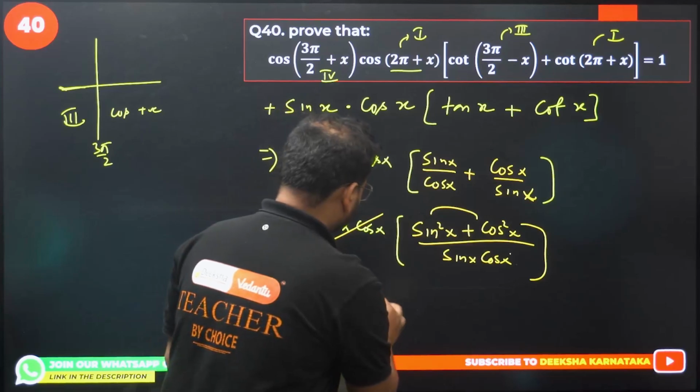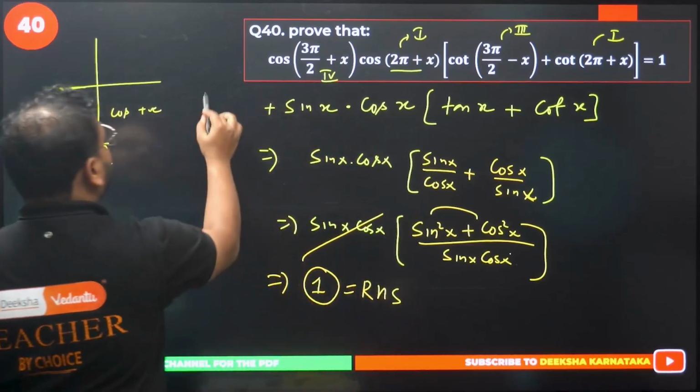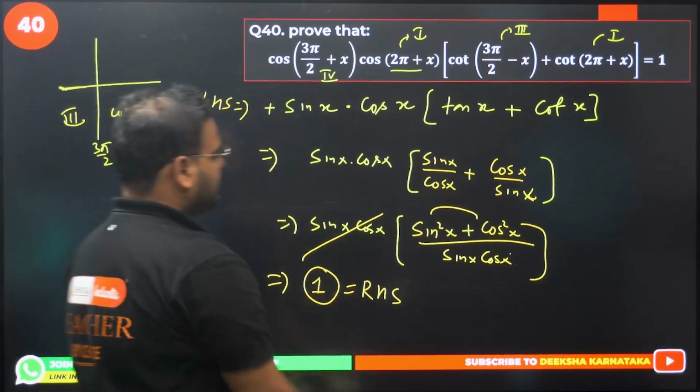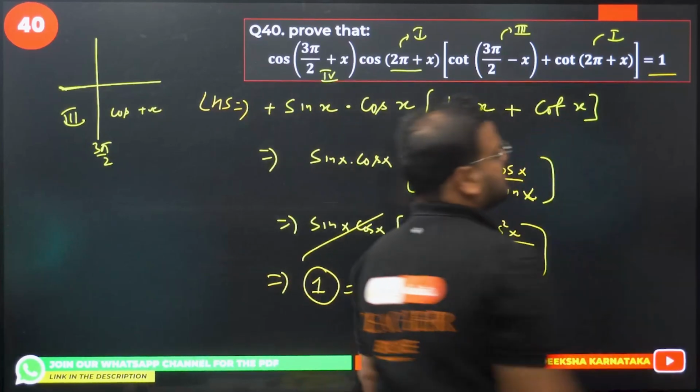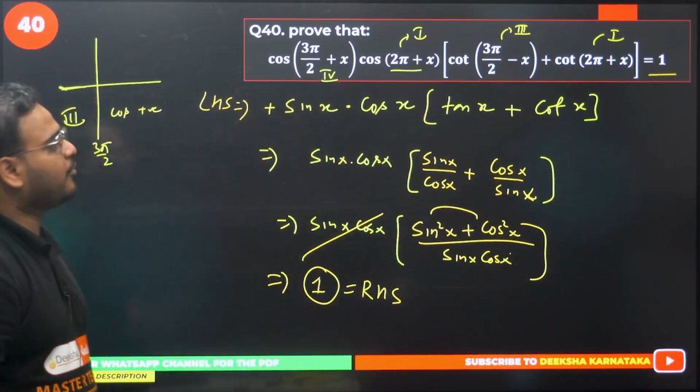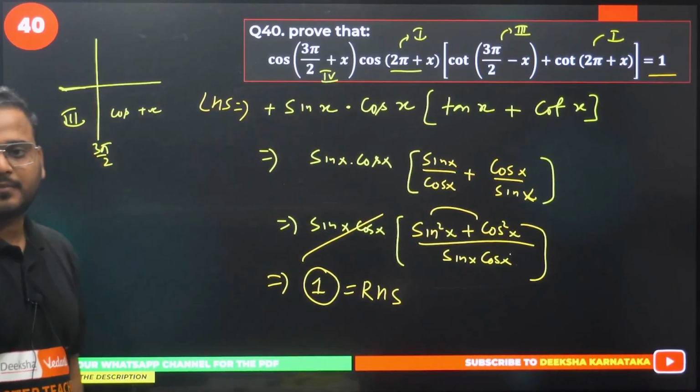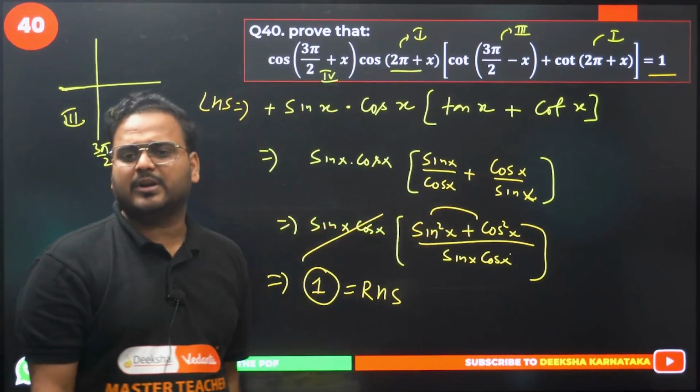Proved. This was my LHS. This is my RHS. Question number 40 is done. Clear? Got it, right? Take the simple LCM, do it.